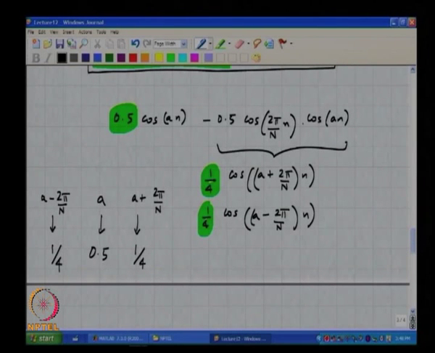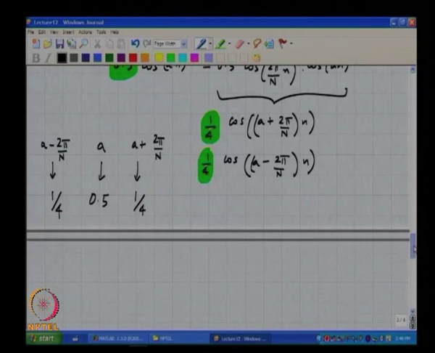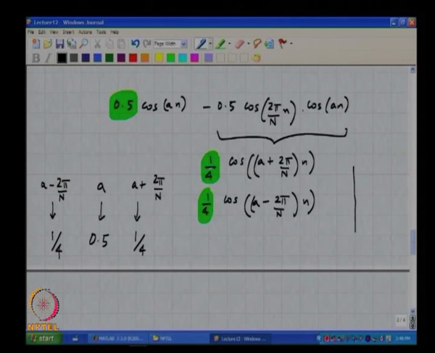Correct. So, in other words, if the rectangular window gave me something like this for that bin, a Hann window will give me non-zero values for 3 bins.